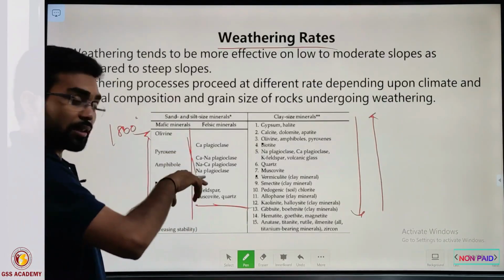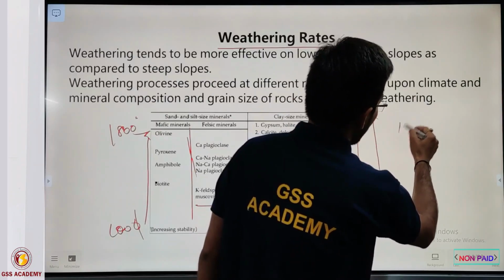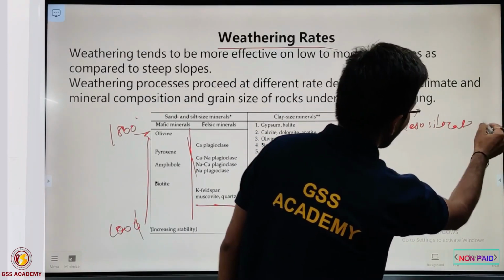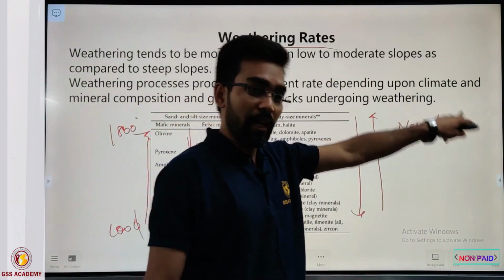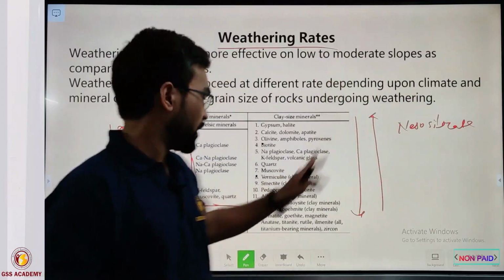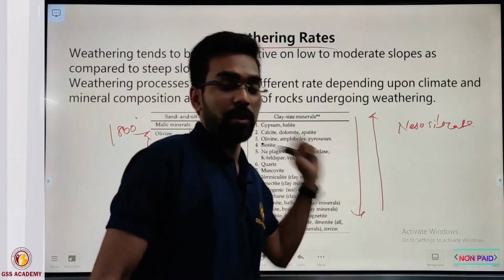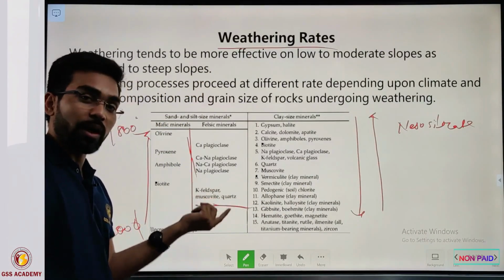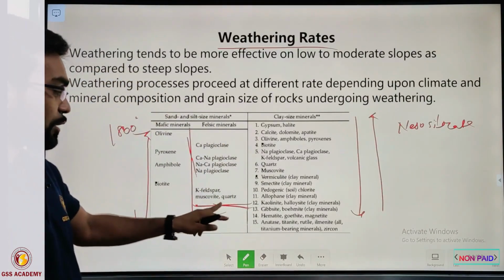Suppose the olivine group belongs to nesosilicates. The polymerization is minimum in nesosilicates and maximum in tectosilicates, to which quartz, feldspar and other such minerals belong. So there is maximum polymerization here, and that is why they are the most resistant minerals to weathering.